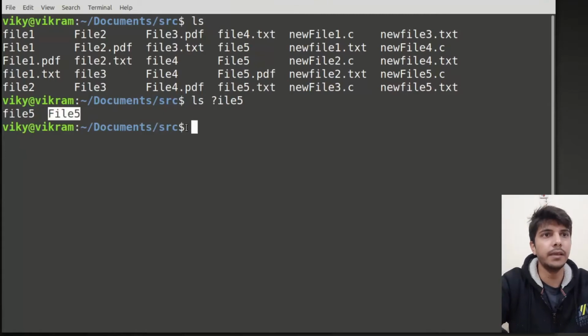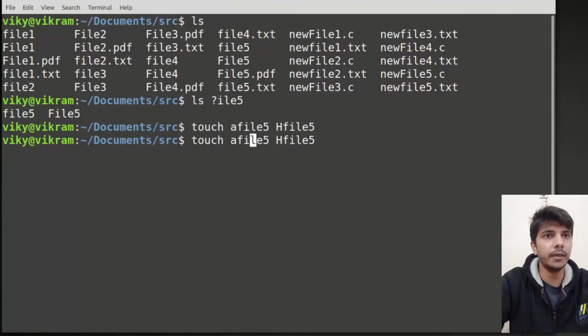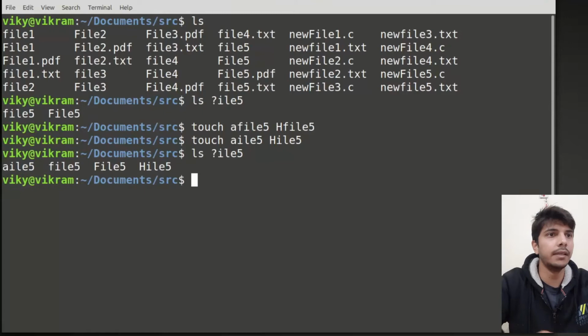Let me create another file to explain it better. I will create a file 5, and let's say h file 5. No, I should make it AIL file and HIL 5. Now if I run this ls with the question mark again, you will see it matches every possible character for the question mark. It is matching with the A, with the F, with the capital F, and with the capital H.